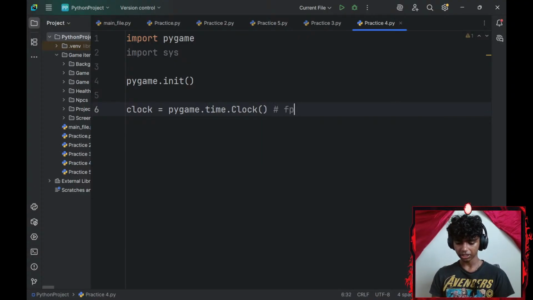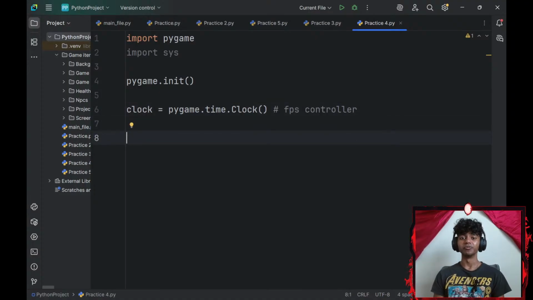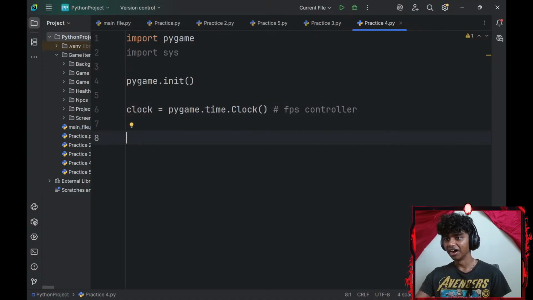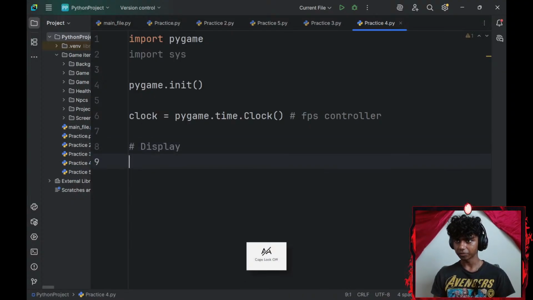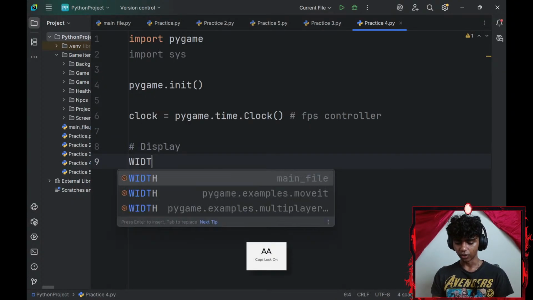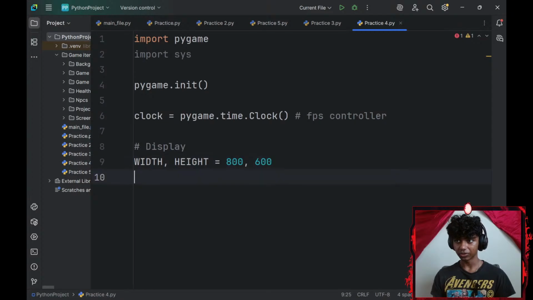Maybe I'll add a comment that says FPS controller. Hello, how are you doing, Dev Mindset? I appreciate you joining the stream. Okay, and then let me go ahead and add my display. For my display, let me create a width variable and a height variable. I'll set my width variable to 800 and my height variable to 600.